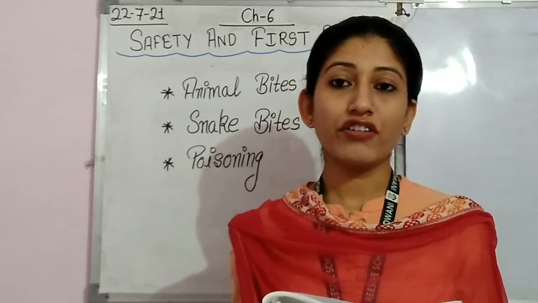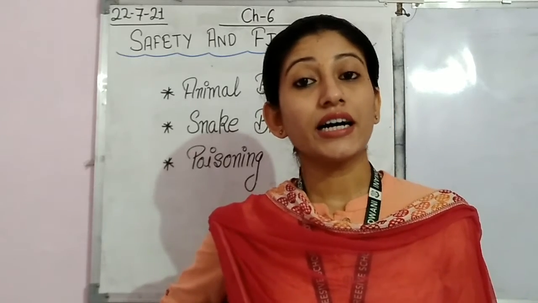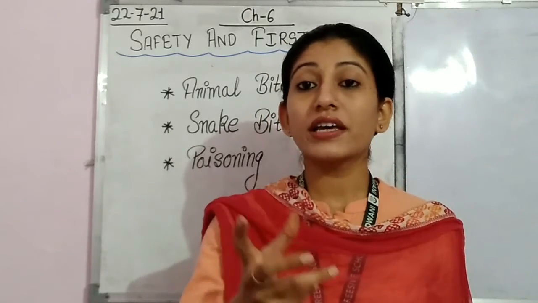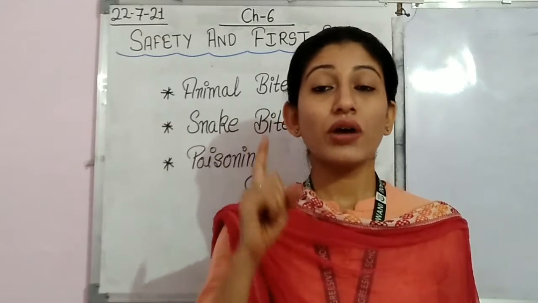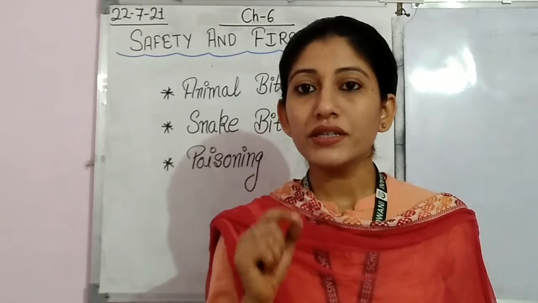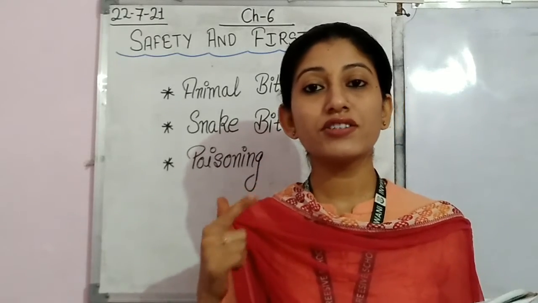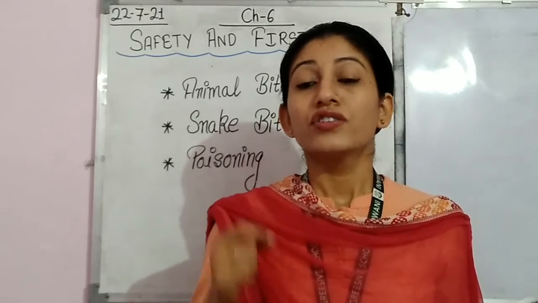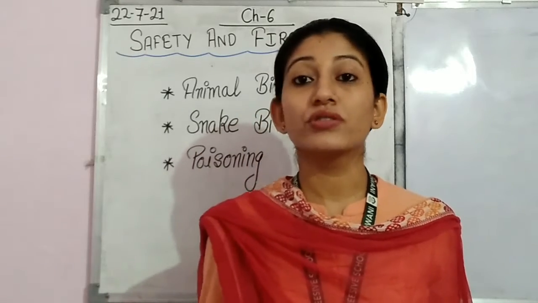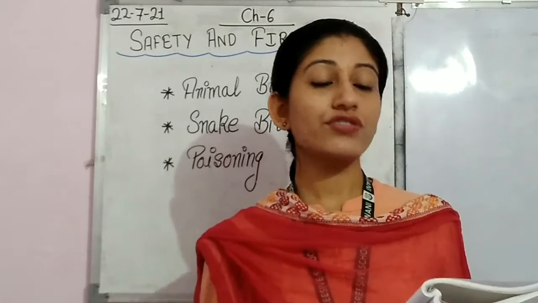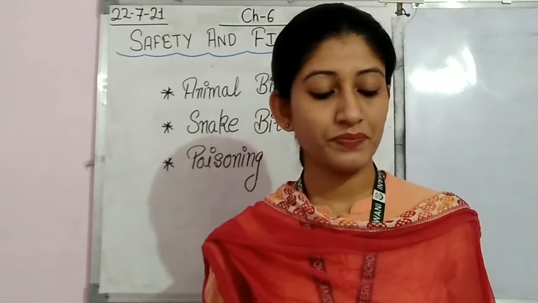In case of any kind of poisoning, try to induce vomiting in the victim. If poisoning has taken place due to any reason, what must be done at that time? That person must be induced to vomit, so that with the vomiting the poison can come out of the body. So this must be done.